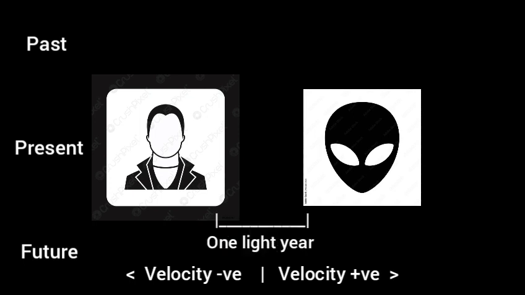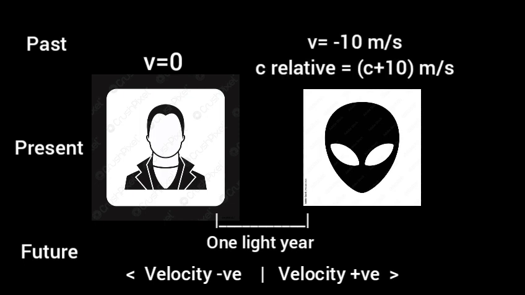The distance between them is 1 light year. They are living in the present as long as they are sitting still. In other words, their snapshots will be at the same points when both of them are stationary. But if the alien starts to walk, the snapshot will change dramatically. If the alien walks with his face towards the human, then their relative speed of light will increase. And as I said in my previous videos, this will allow the alien to see the past of the human. So, the alien is living his present and the human's past at the same time.